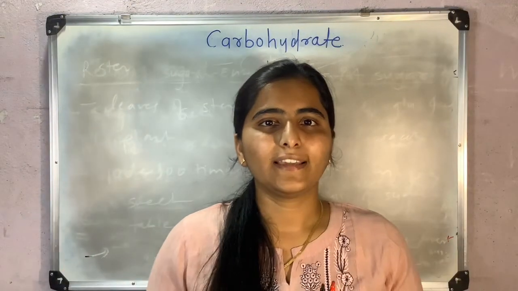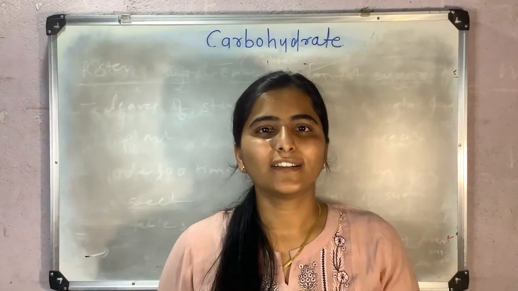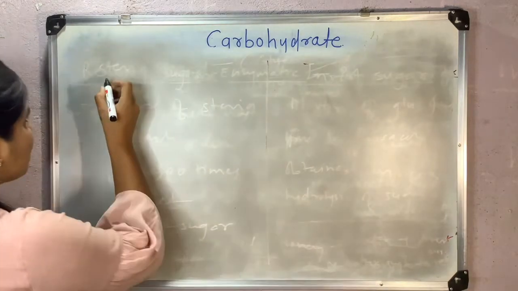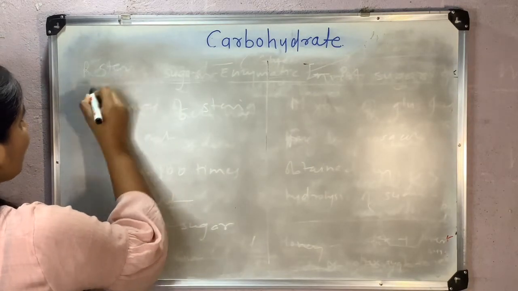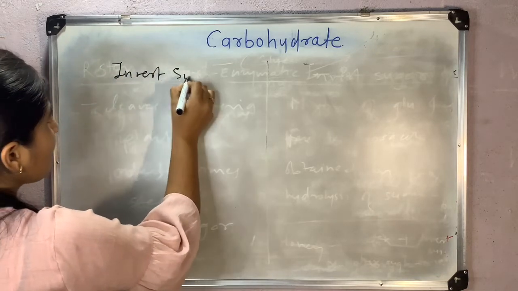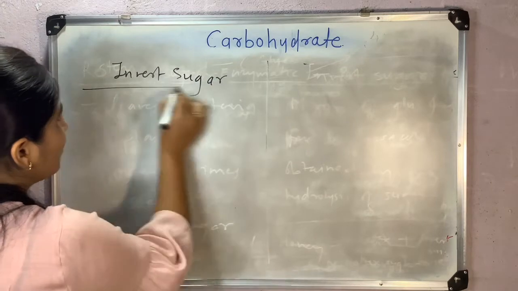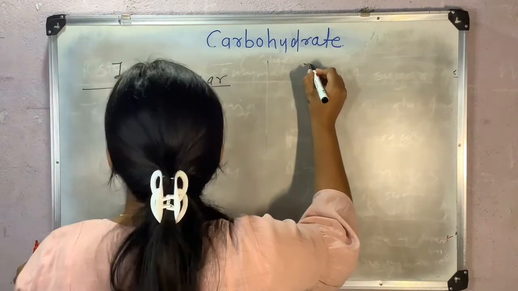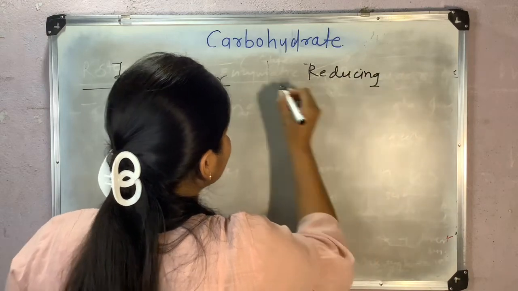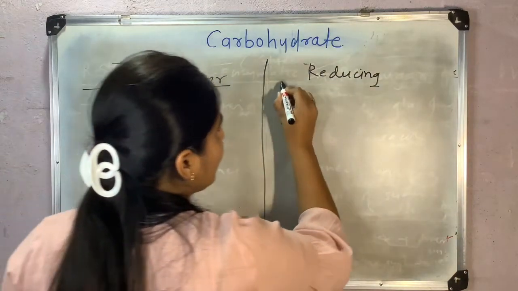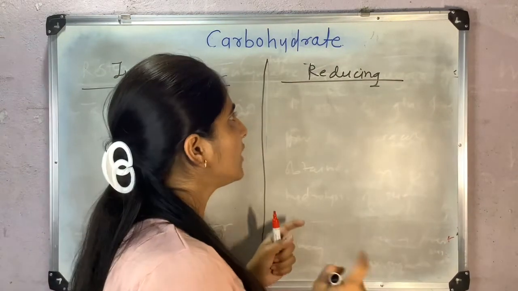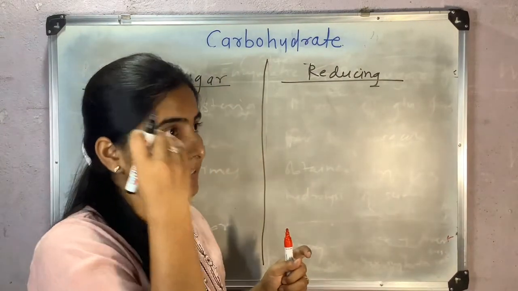Here we will clear up how invert sugar is different from reducing sugar, as I get confused many times between these two terms. As I told you, reducing sugar contains a hemiacetal group, and non-reducing sugar contains an acetal group.